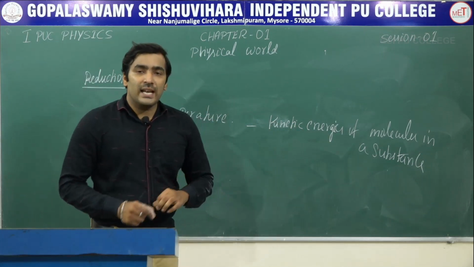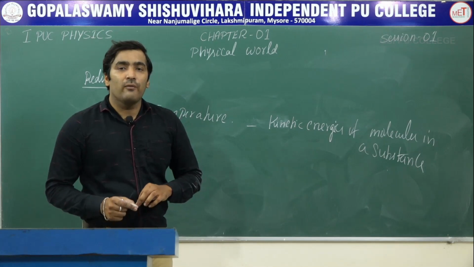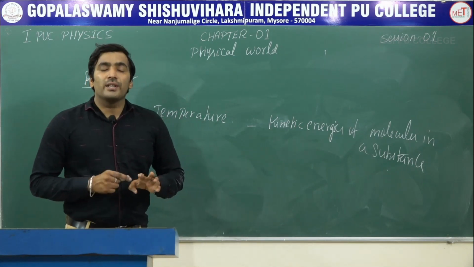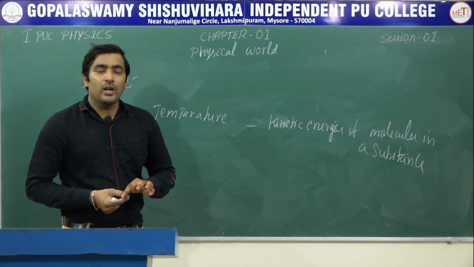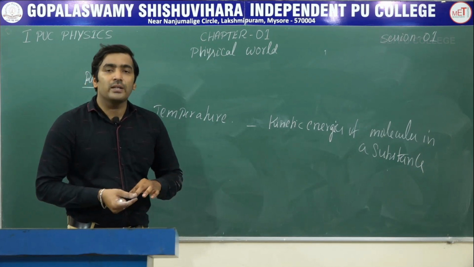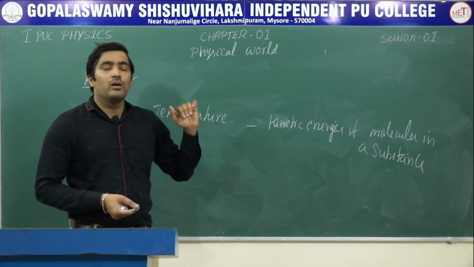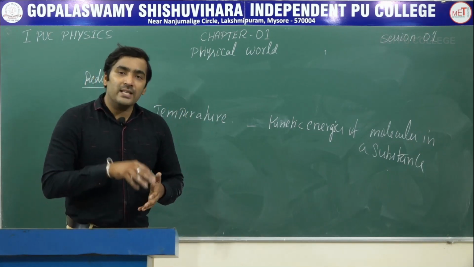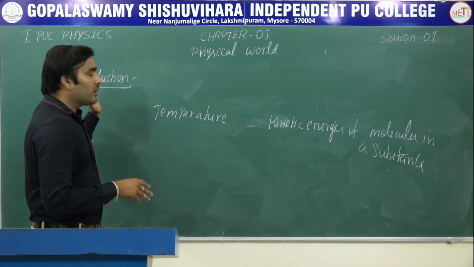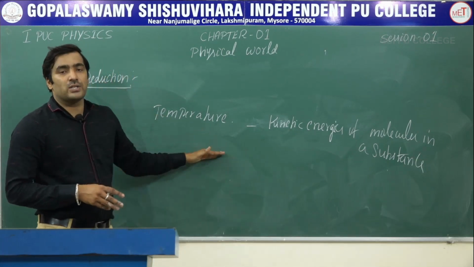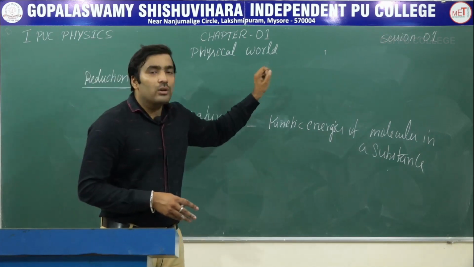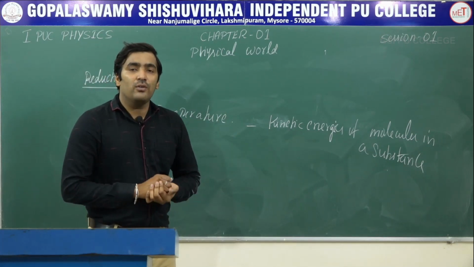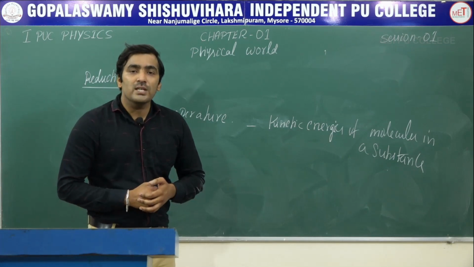Fine. In this class, what are the concepts we have learned? Firstly, what is science and what is the scientific method, and also the steps involved in the scientific method. Then we gave a definition for physics, and also the main branches of physics, and finally what is unification and reduction. We also studied the scientists who have achieved unification in the field of physics. That's all from this session. Thank you.